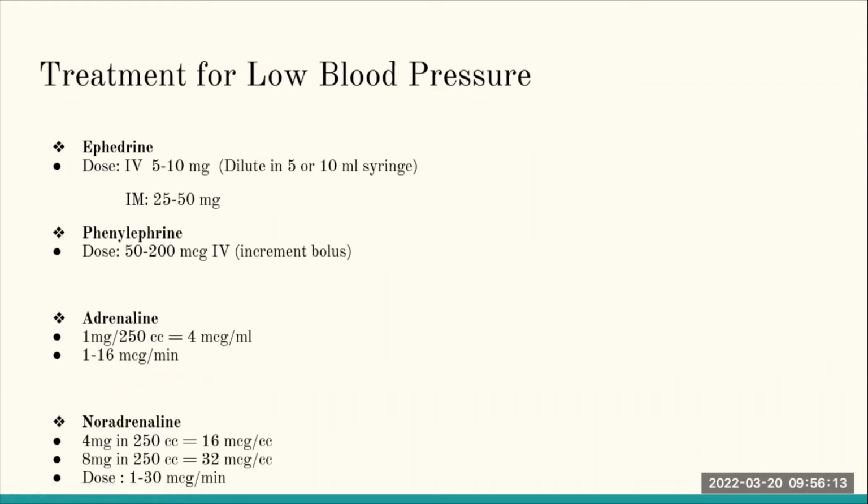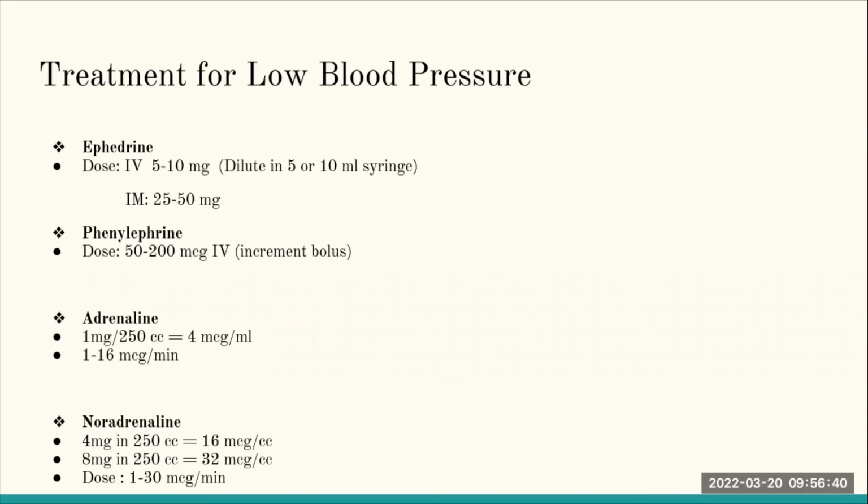So treatment for low blood pressure, you have ephedrine. The IV dose can be 5 to 10 milligrams. So you can dilute it in 5 or 10 mL syringes. Most vials come as 50 milligrams. If you dilute it in a 5 cc syringe, you get 10 milligrams per mL. If you dilute in a 10 mL syringe, you get 5 milligrams per mL.